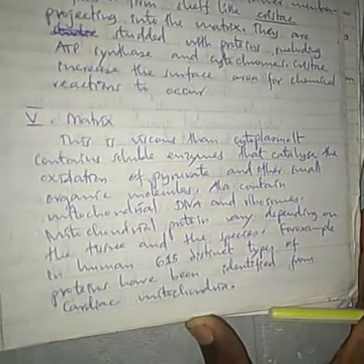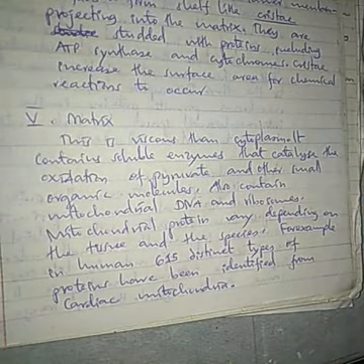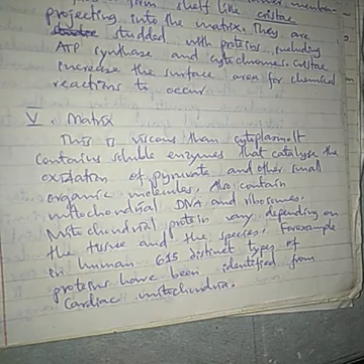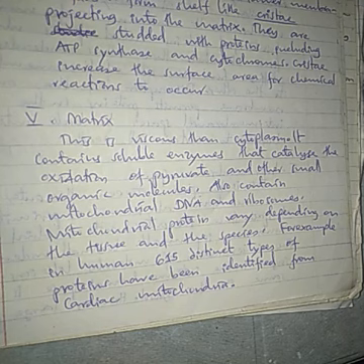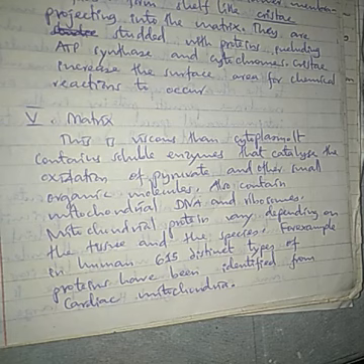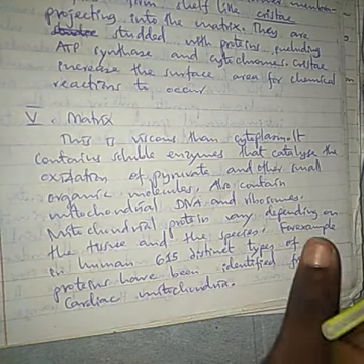Tutaenda kuziona kwenye diagram. Lakini pia we have matrix, ambayo matrix ndio kama cytoplasm. So this is more viscous than cytoplasm. It contains soluble enzymes that catalyze the oxidation of pyruvate and other small organic molecules. Also containing mitochondrial DNA and ribosomes. Mitochondria proteins vary depending on the tissue and the species. For example, in human, 615 distinct types of protein have been identified from the cardiac mitochondria.